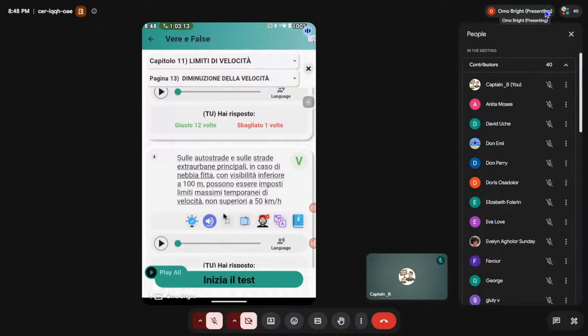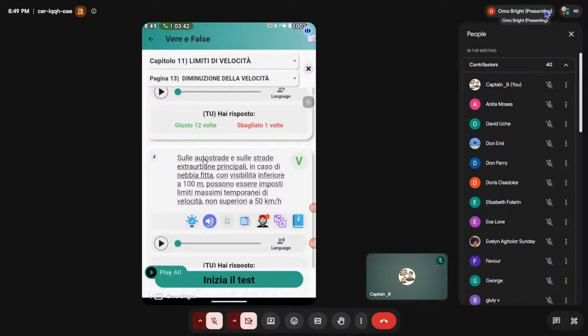Number 5, question 4. Sulle autostrade e sulle strade extraurbane principali, in caso di nebbia fitta, con visibilità inferiore a 100 metri, possono essere imposti limiti massimi temporanei di velocità, non superiori a 50 km all'ora. All right. Su autostrada, where is autostrada? Highway.